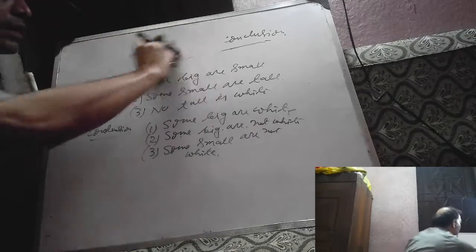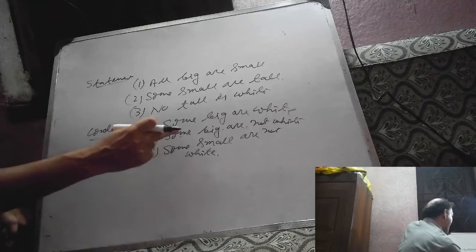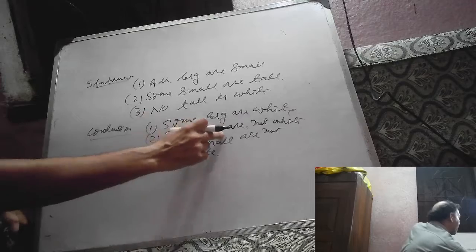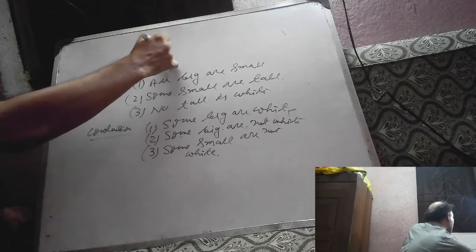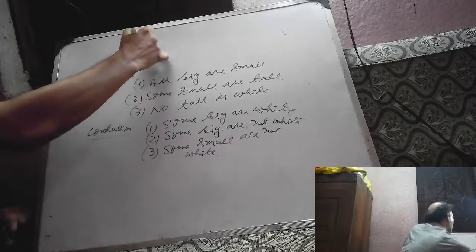Let us try. We are drawing the Venn diagram of its contradictory statement. All big are white. Suppose this is big, and this is white.